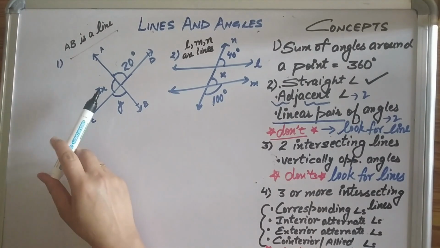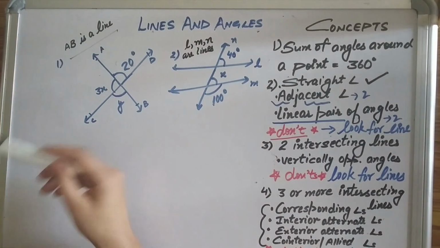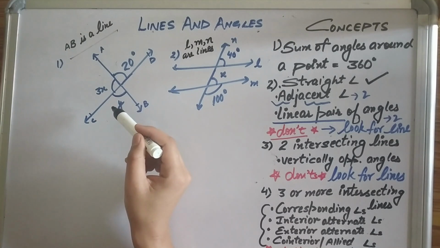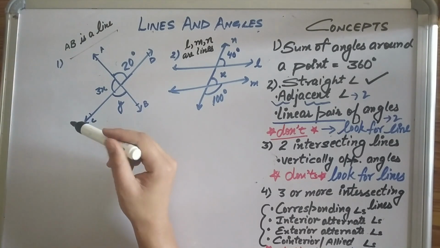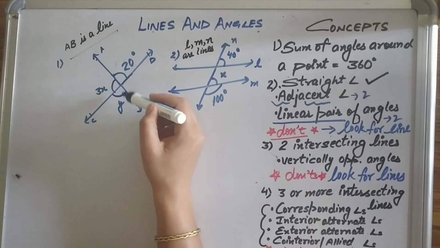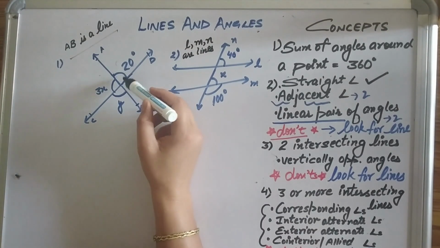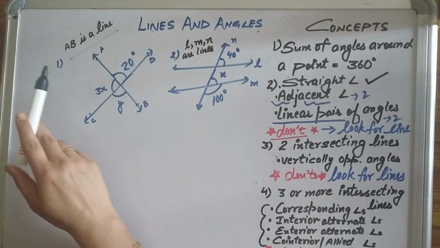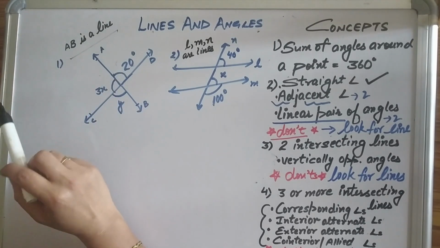So let's focus on what is given to you, rather than calling it vertically opposite and ending up, by looking at the number, feeling like let's calculate it by this only, because that's the only way out. So please, whenever you're looking for vertically opposite, just check whether they are lines or not.